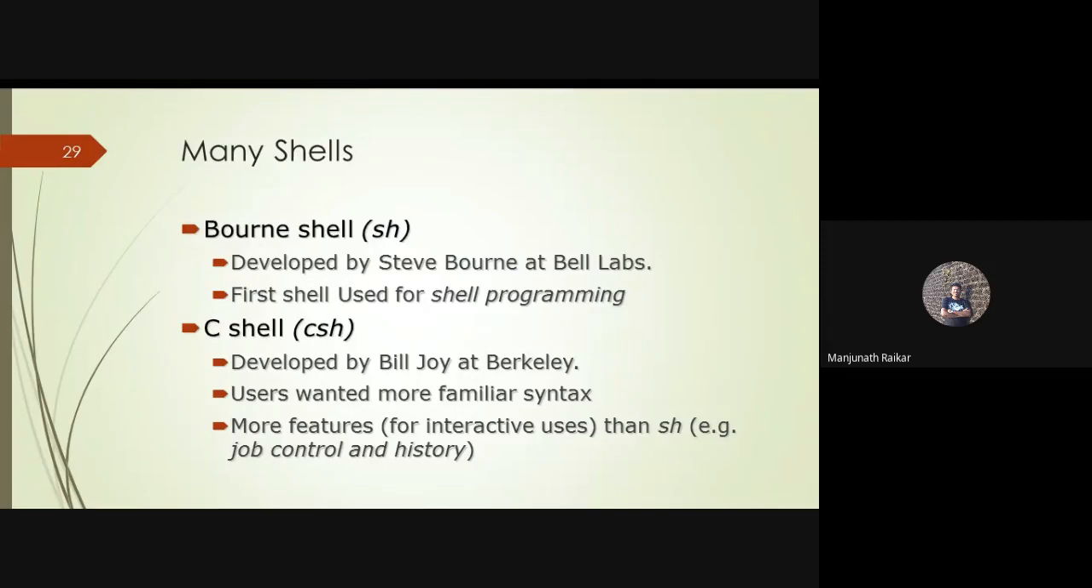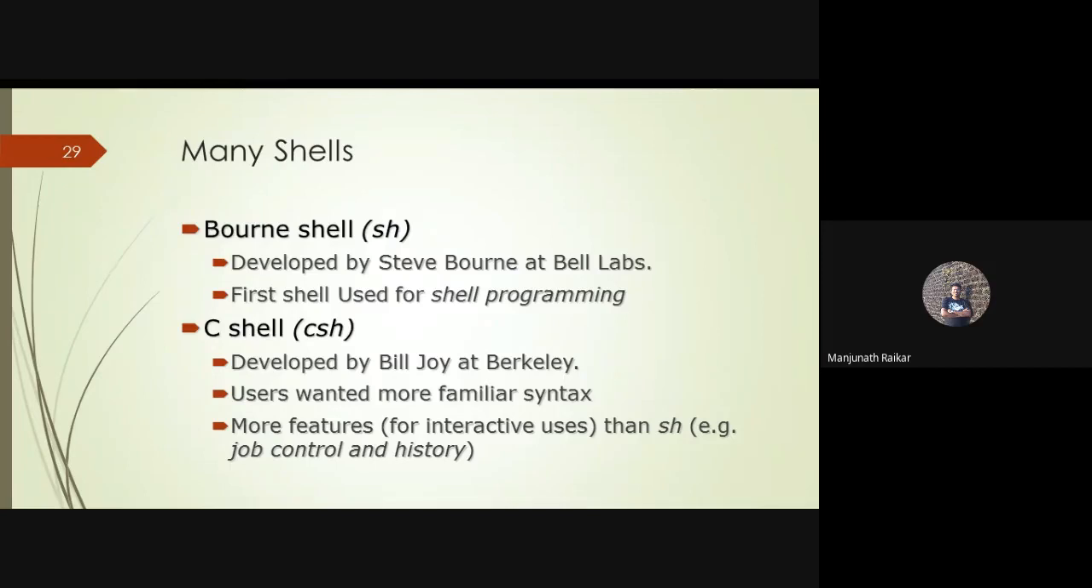We are learning shell programming in the second module. At that time, we'll discuss the first shell used for shell programming. Then the second one is the C shell, in short called CSH, developed by Bill Joy at Berkeley.